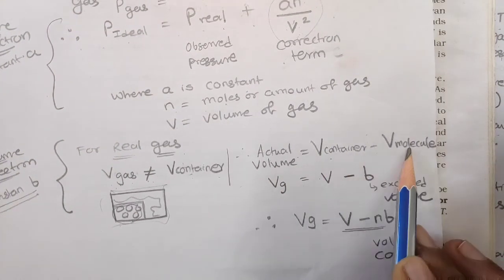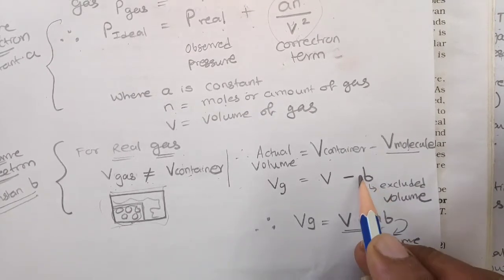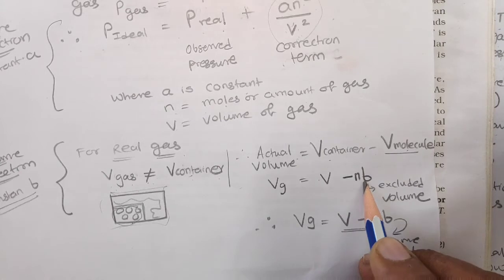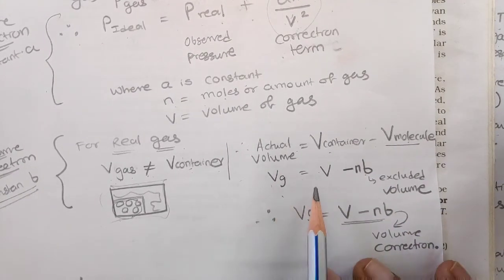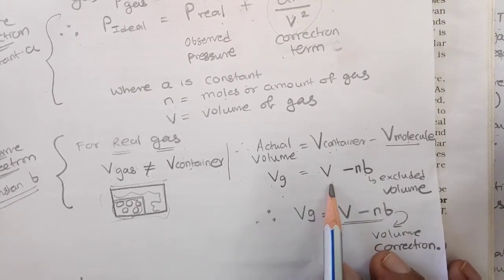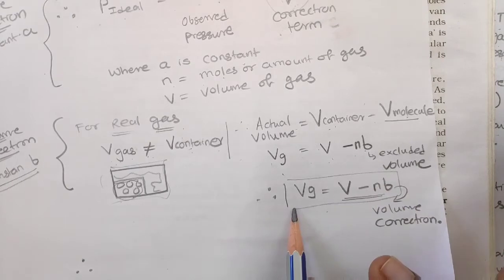Volume of container minus volume of the molecule. Here the volume of the molecule I can take as nb, right? So the actual volume, that is the volume of gas, is equal to the volume of the container minus nb. So for this we require a correction in this part, right?